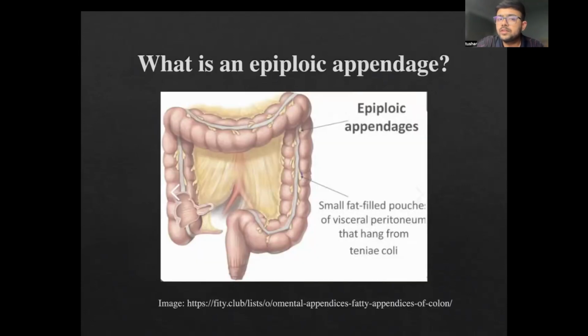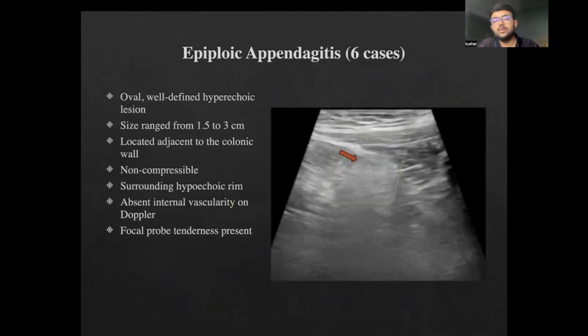Beginning with the first part of our paper, what is an epiploic appendage? As you can see on your screen, it is a small fat-filled pouch of visceral peritoneum that hangs from the taenia coli of the colon. So naturally, if we are looking for epiploic appendagitis, we will try to look for the bowel or the colonic wall that it is associated with.